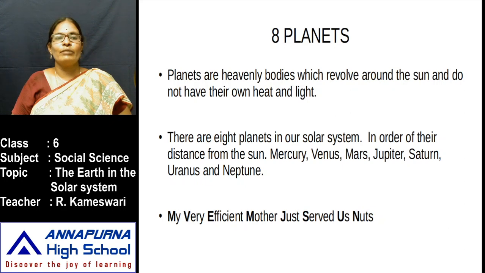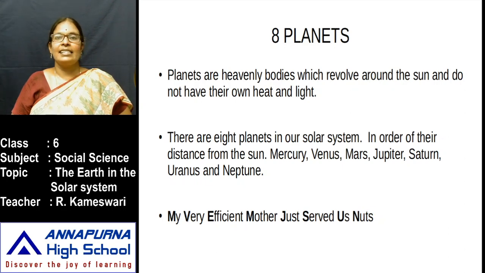In order of their distance from the sun: Mercury, Venus, Earth, Mars, Jupiter, Saturn, Uranus and Neptune. One easy way to memorize the names of the planets by distance from the sun is: My Very Efficient Mother Just Served Us Nuts.